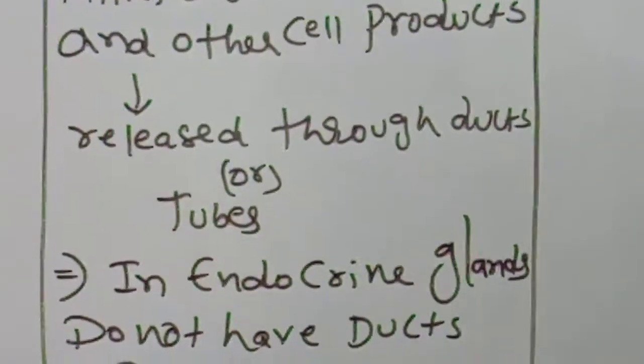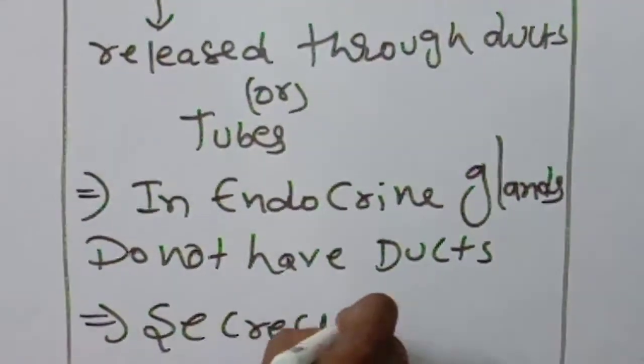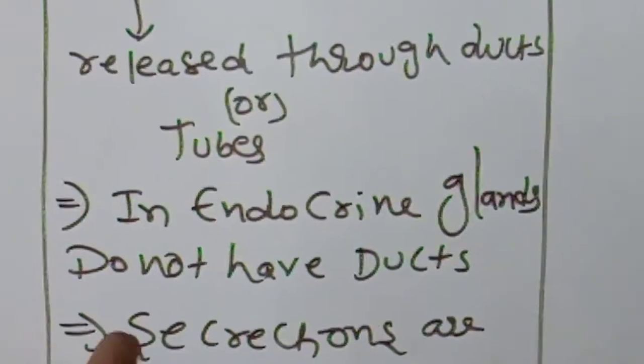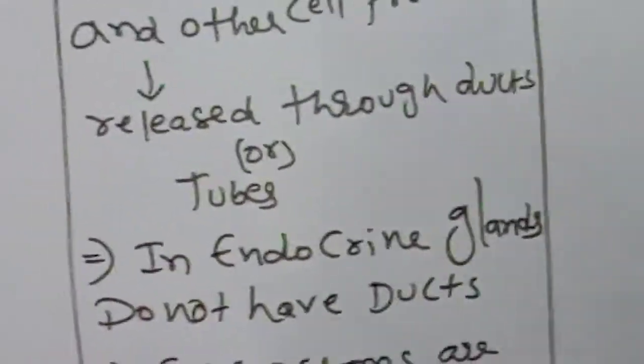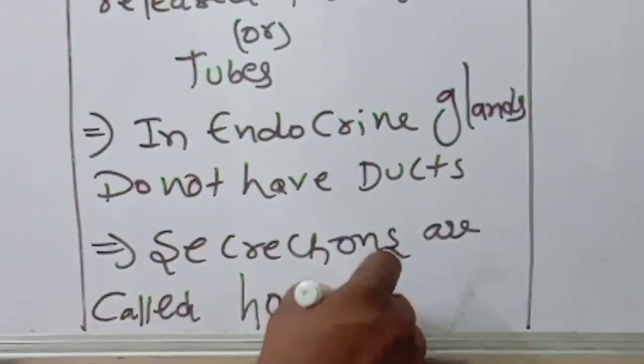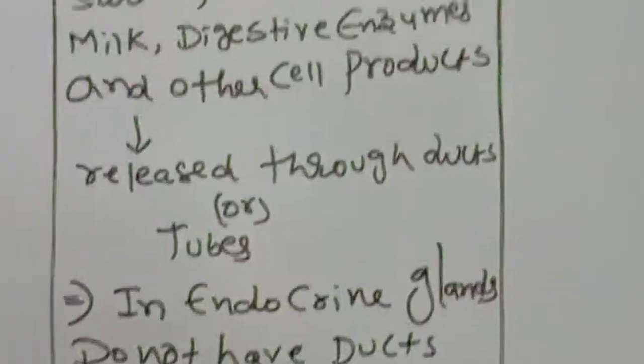Their secretions, these gland secretions are called hormones. What are they called? Hormones. Okay, children.